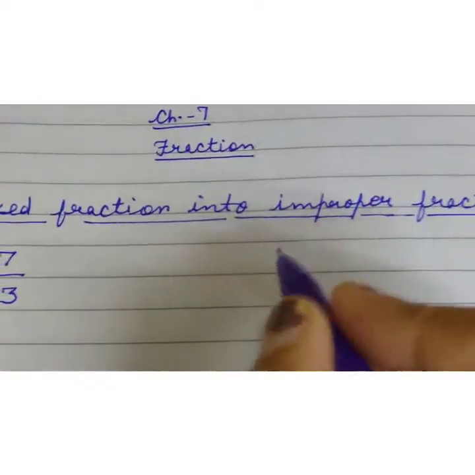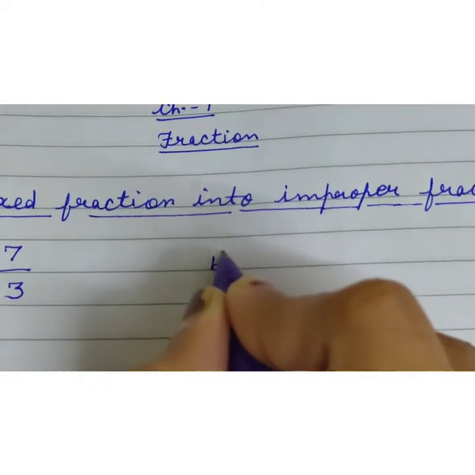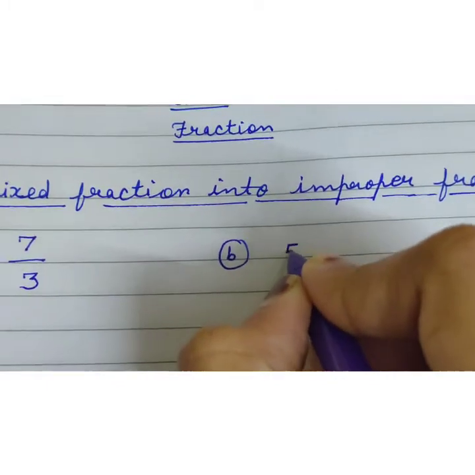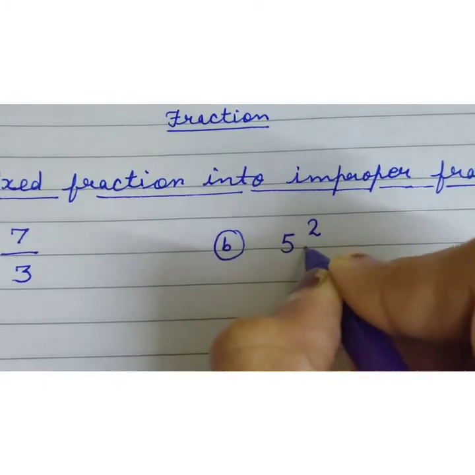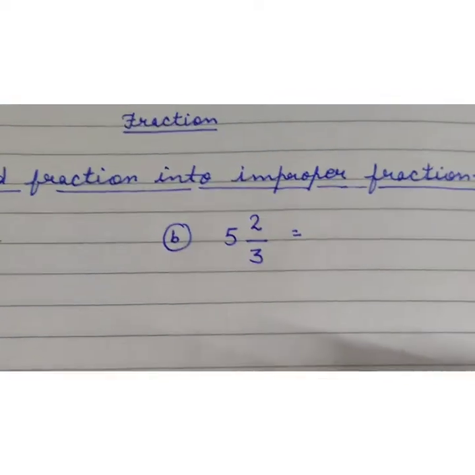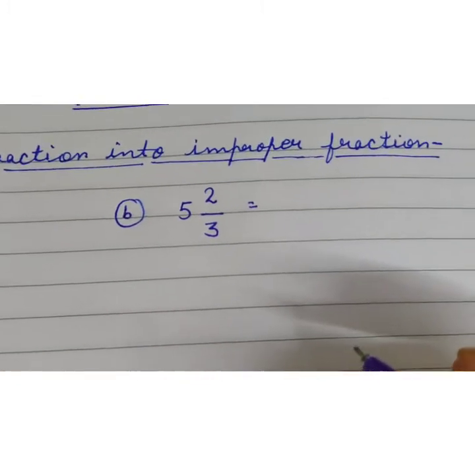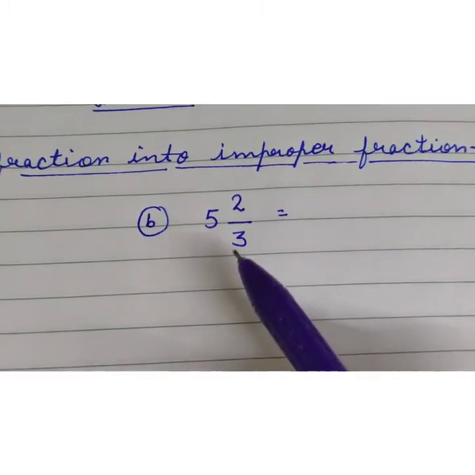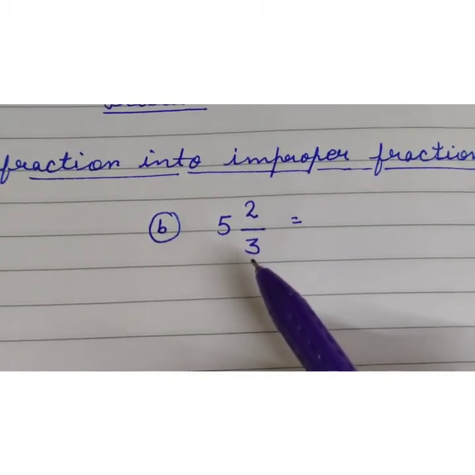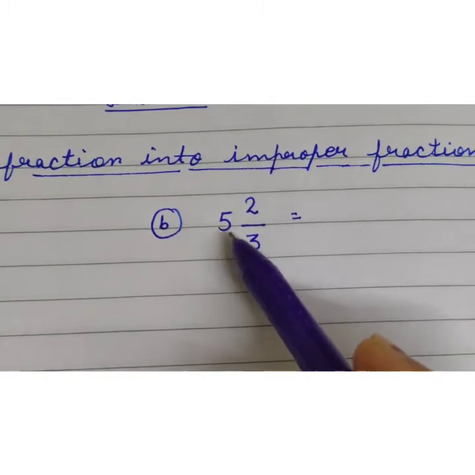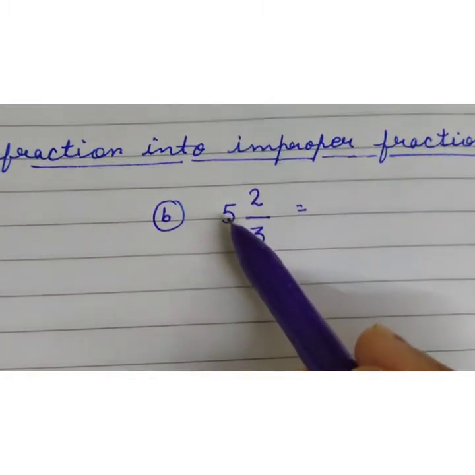Take one more example, kids. Example B: 5 whole 2 upon 3. Now you have to convert this into improper fraction. So how will you do that? Firstly you multiply the denominator by the whole, 3 5s are 15.